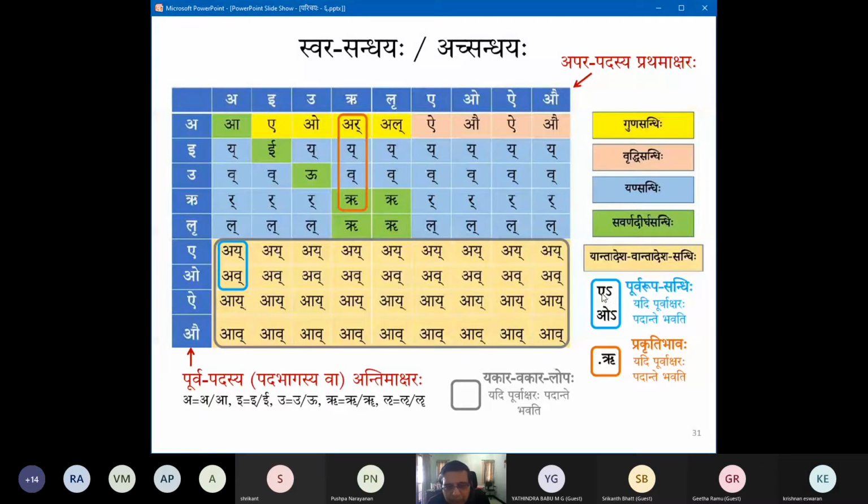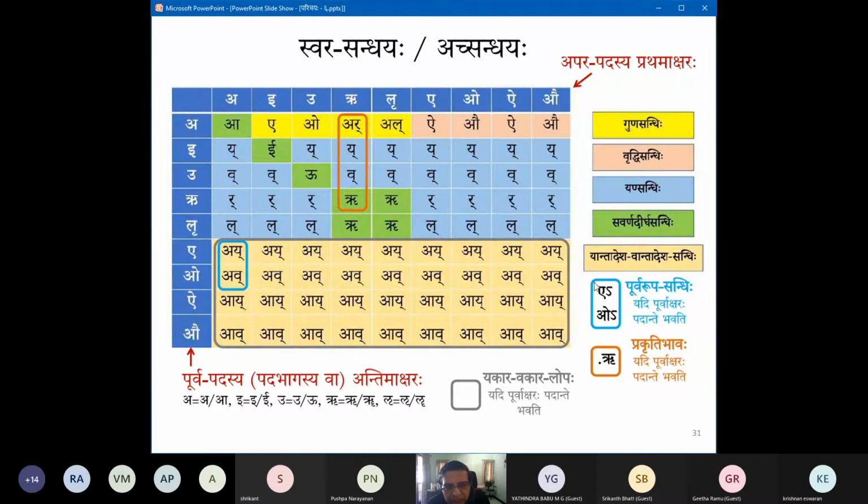That means Yata Purvam Ekaraha, Yata Purvam Okaraha, Tathaiva Sthite. Tadanantaram Akaraha api Lupta Rupena Drishyate iti Purva Rupa Sandhi. Okay. This is allowed. This Purva Rupa Sandhi is allowed yadi Purvakshara Padante Bhavati. When the Purvakshara is not a Padanta, when it is in some kind of a stem, Upasarga or something like that, which doesn't have a Padasanya, then you can't do this. You are forced to do the Yantavanta Desha Sandhi, right?